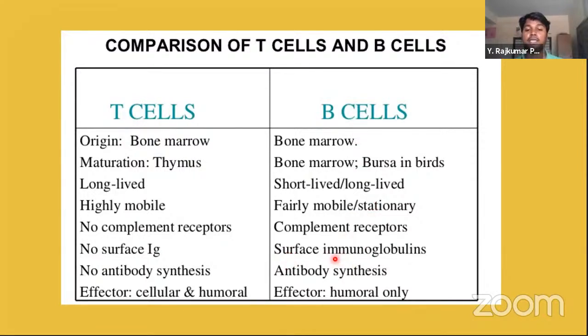Why? Because B cells help in the specific immunity. Okay, they produce antibodies. There is no antibody synthesis in the T cells. Thymus lymphocytes do not produce any antibodies, whereas B cells produce antibodies. Okay? Antibodies are specific. Next, effector: T cells have both cellular and humoral effect. And here in the B cells we see only humoral effect. Okay.